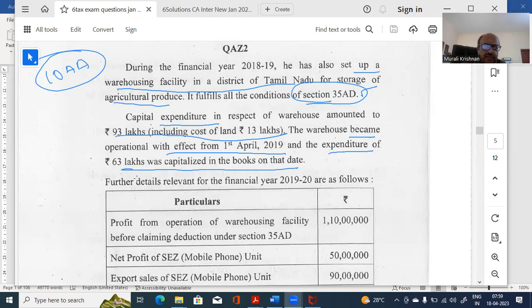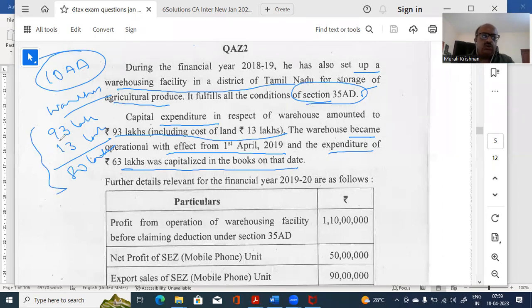So, two things we have: 10A and under 35AD, he set up a warehouse for which he has spent 93 lakhs. Out of that 93 lakh, 30 lakhs is for land. So 80 lakhs is other than land. Please remember this, because I can't retain whatever I'm writing, otherwise I'll have to go to the board.